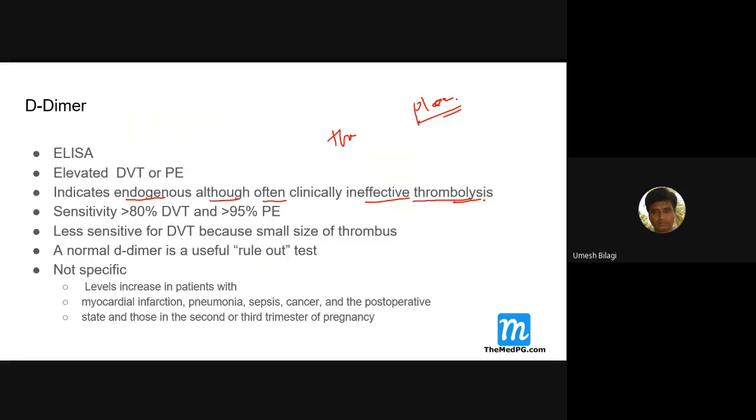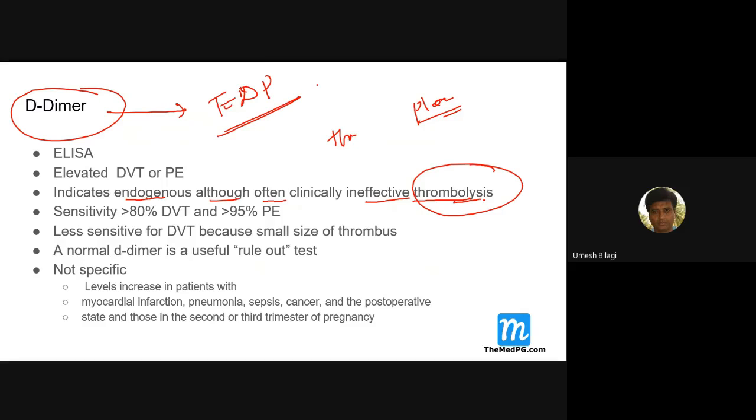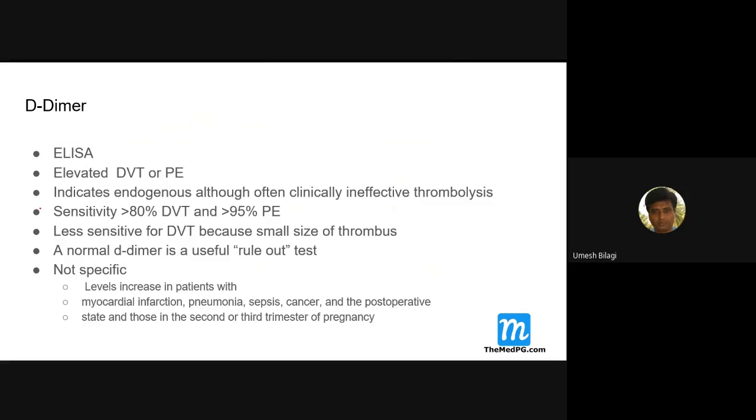Plasminogen will lyse the clot which is there in the body. That is the basic action of that. That will produce a side product of D-dimer. In fact, D-dimer is the fibrinogen degradation product. It is FDP. So basically, you are looking for, is there any active breaking of the clot inside the body indirectly? If there is a breaking of the clot, that means DVT is occurring or pulmonary embolism is occurring, something like that.